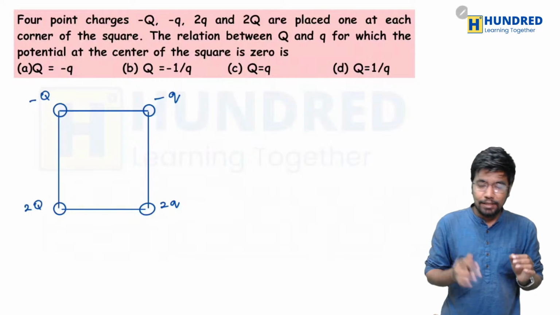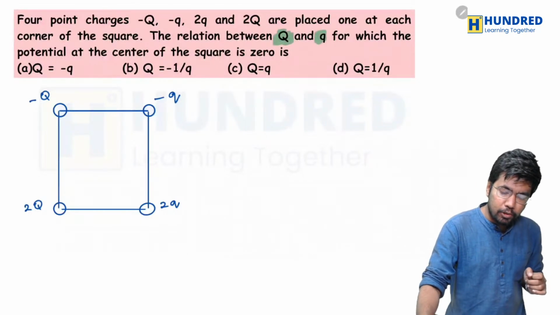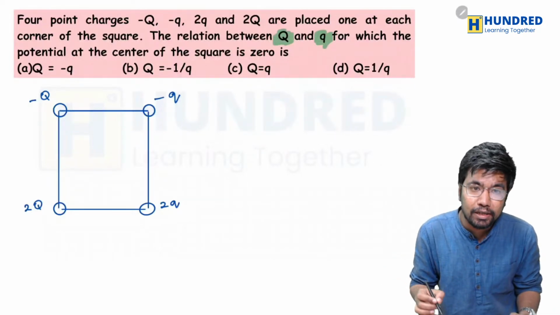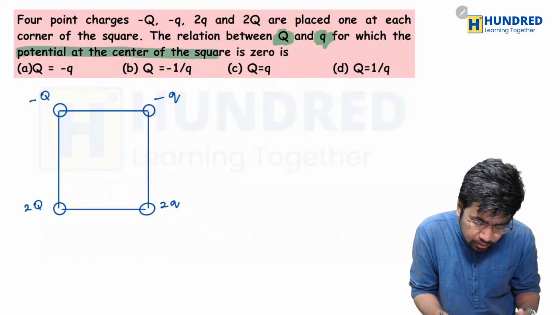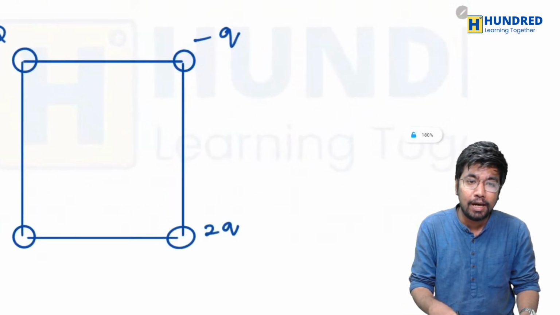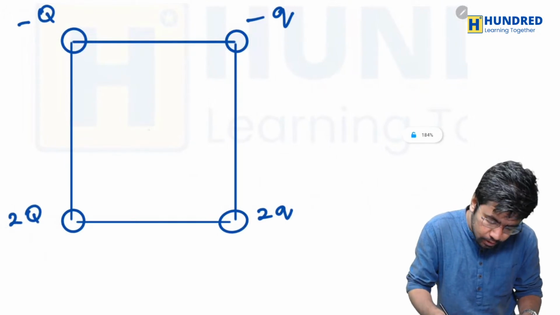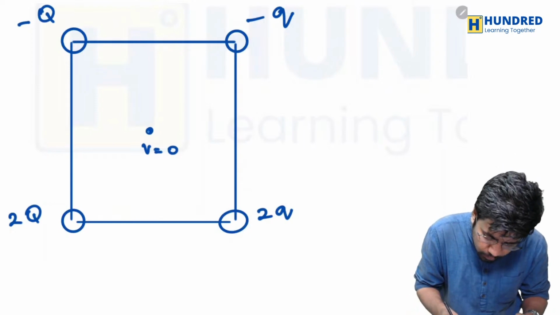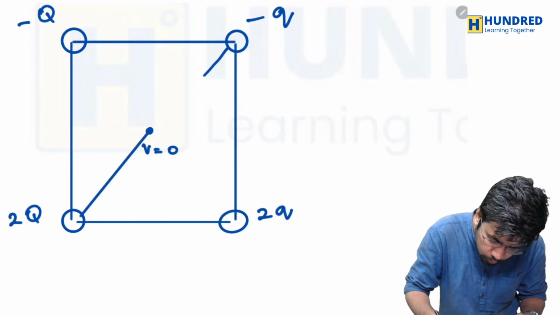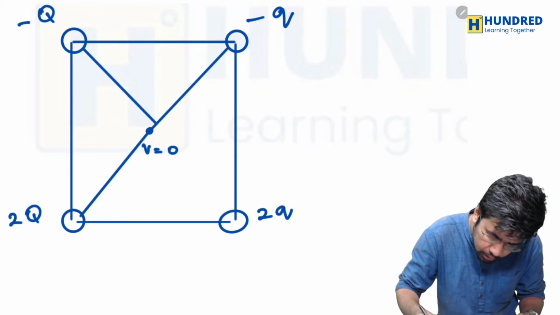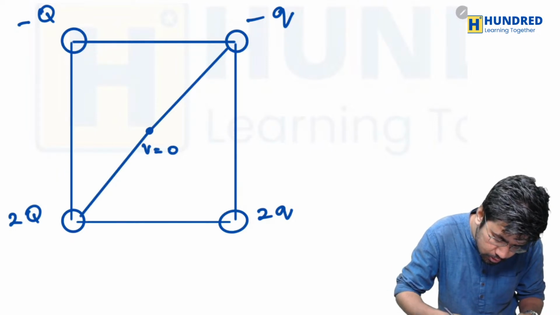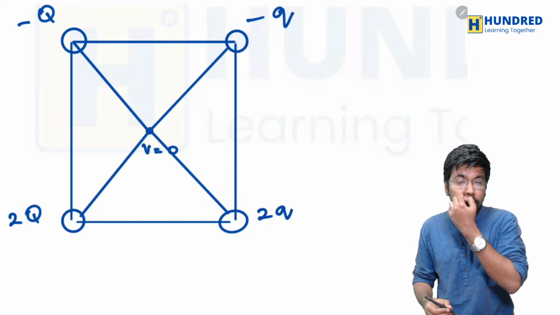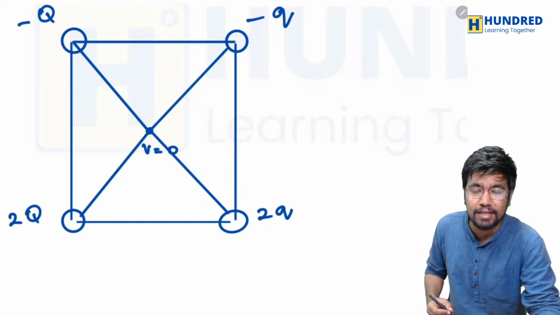Now they are asking us to find a relation between capital Q and small q. That's all they are asking. But what is the condition? The condition is that the potential at the center of the square is 0. So the potential due to 2q, minus q, this minus Q and this 2Q, all together is 0. The line is not that straight, so I'll just draw it again. That's what they're basically saying.